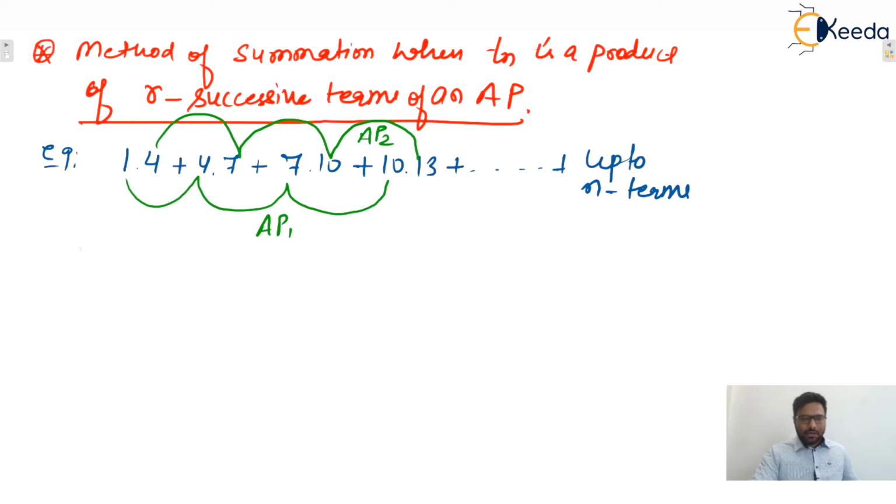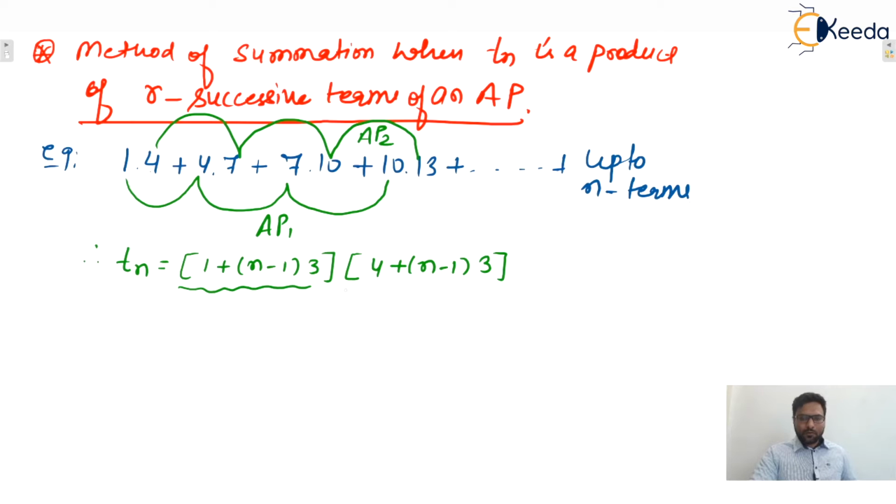So we can say that here the nth term can be written like that or not. For the first AP, what will be the nth term? 1 plus (n minus 1) into 3, which is the common difference, into, for the second AP, the first term is 4, so 4 plus (n minus 1) into, again, common difference 3. So we can say this is the product of successive AP series, yes or no?